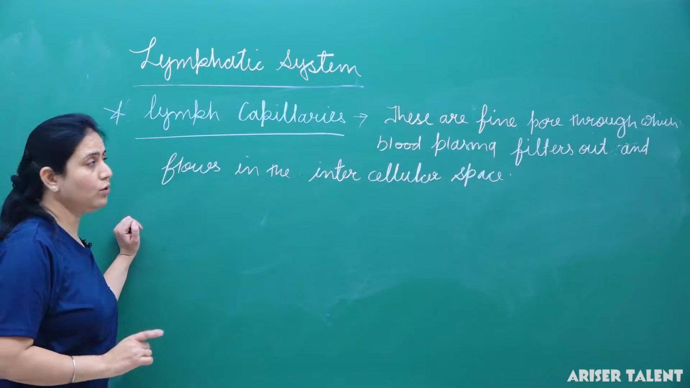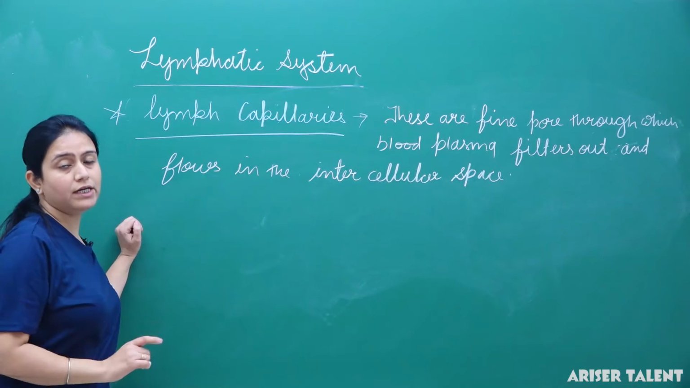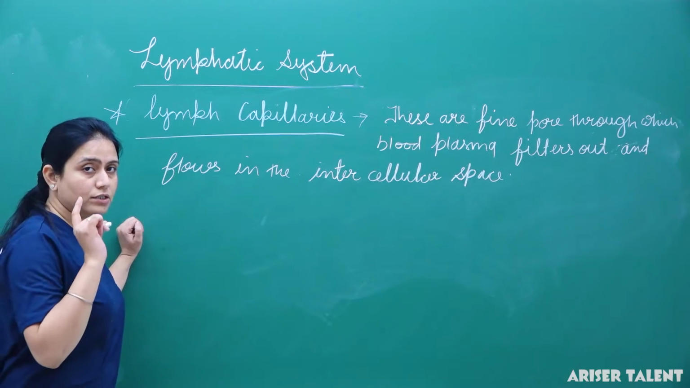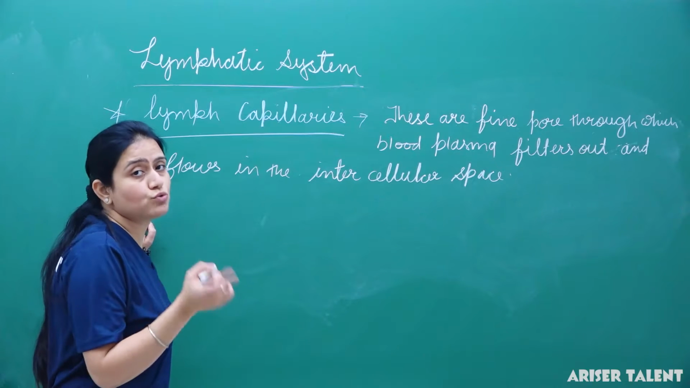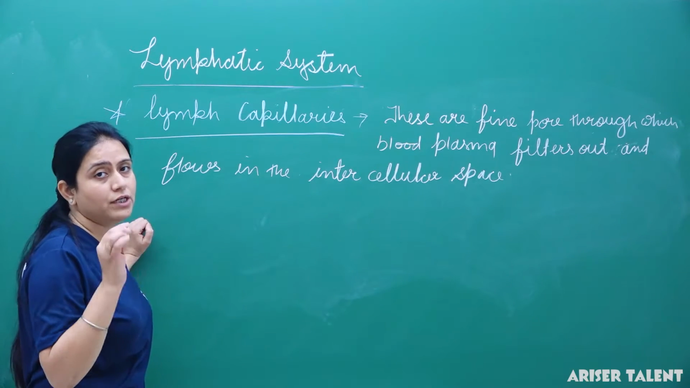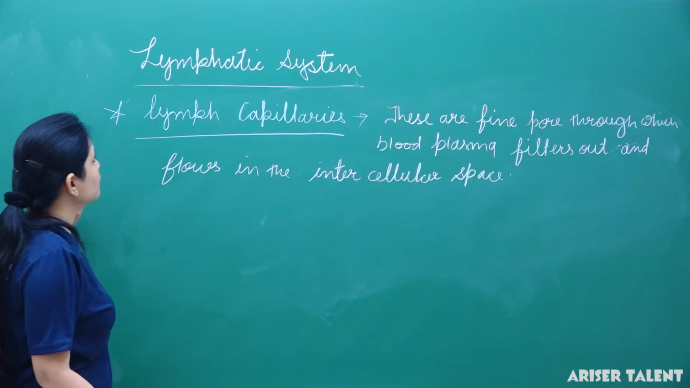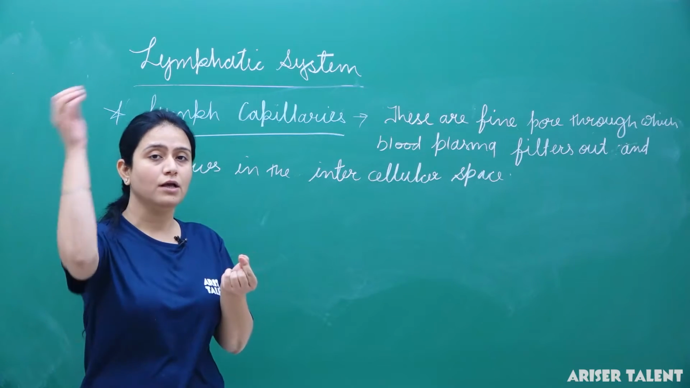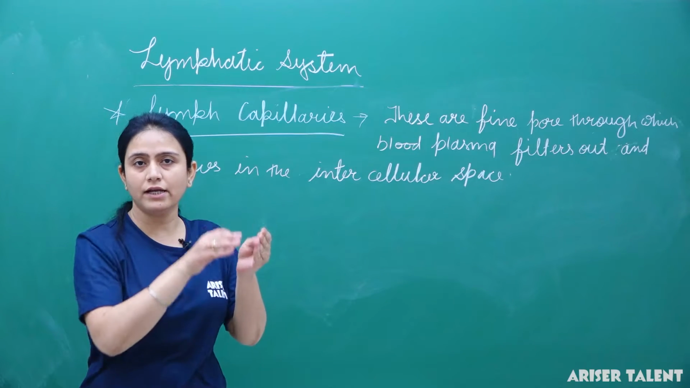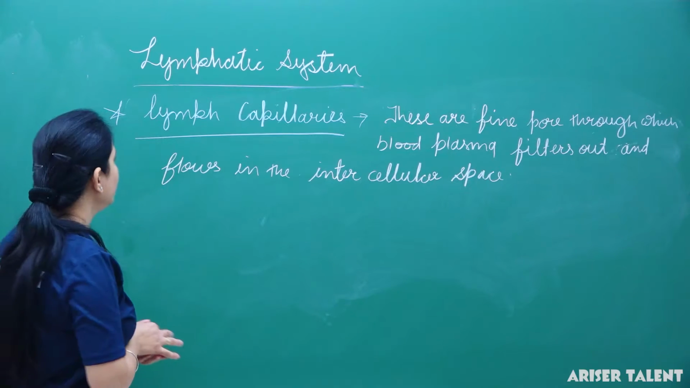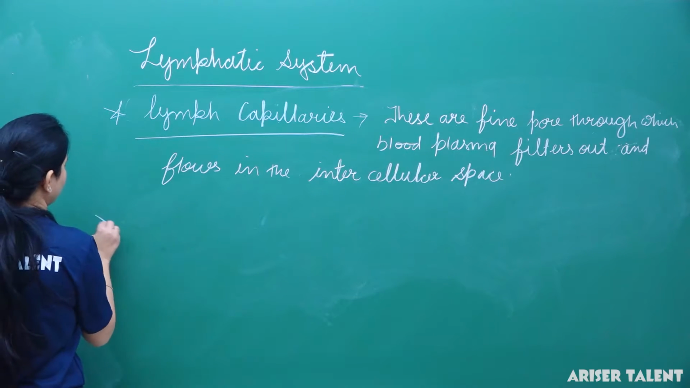Lymph was a yellow substance which was mobile in nature and which is fluid connective tissue. Generally it flows from tissues to the heart. Make a point that lymph flows from the tissue to the heart. Next was lymph capillary. These are the fine pores through which blood plasma filters and then flows into the intercellular spaces.